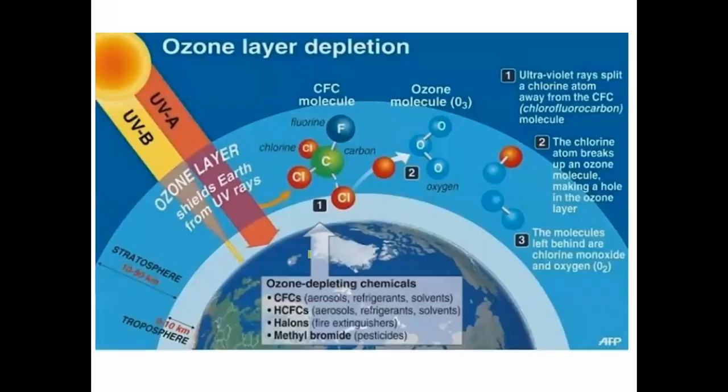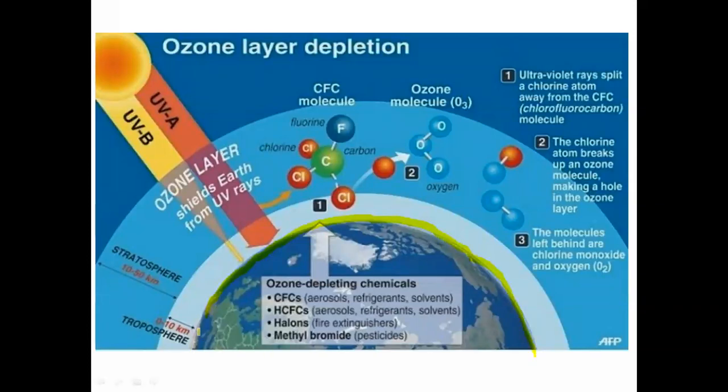Then the second effect of refrigerant on the environment is nothing but ozone depletion. We know that from 12 to 50 kilometers from the Earth's surface there is the stratosphere, and in that stratosphere there is the ozone layer. Here one diagram is there. I will show that diagram. So here you can clearly observe, this is the Earth's surface.